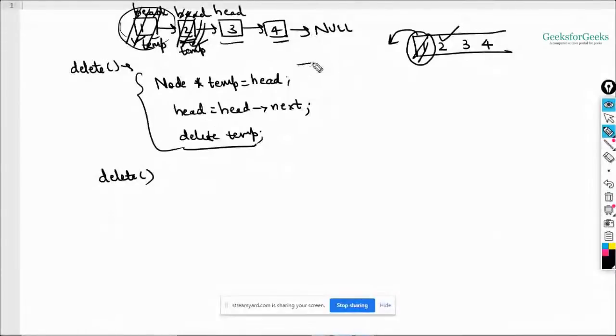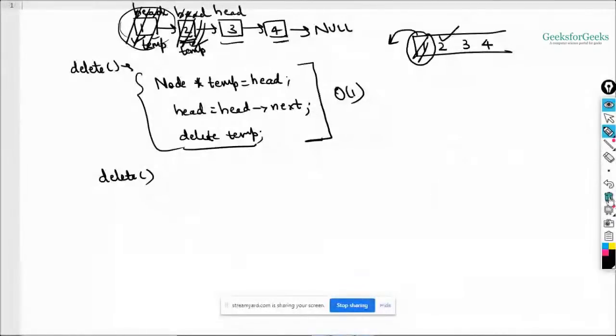So what we are doing is performing these statements in O of one time only, because it is taking some constant time. We are not traversing the list. We are not going over all the nodes, right? We are just taking O of one time here. So your insert and delete functions are being done in O of one time.